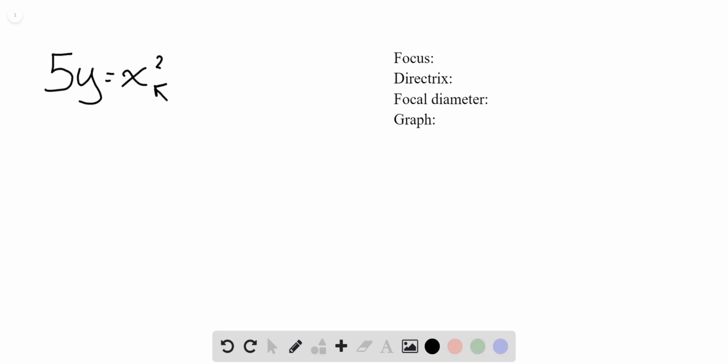Now, let's begin by solving for our p in order to find the focus, directrix, and focal diameter. So use the coefficient of the y. So 5 is going to be equal to 4p. Now from this number, our coefficient of the y, what's on the left-hand side of this equation, we're going to take the absolute value of that in order to find the focal diameter, which is just going to be equal to 5. Now when we finish running through this, our p is going to be equal to 5/4.